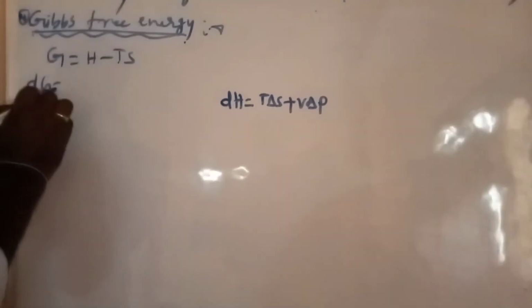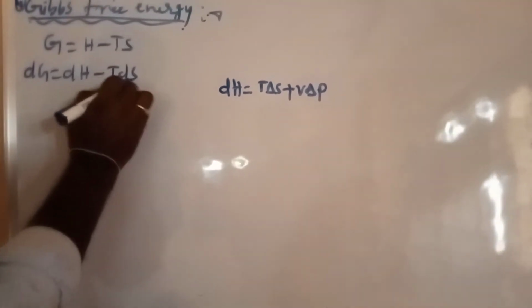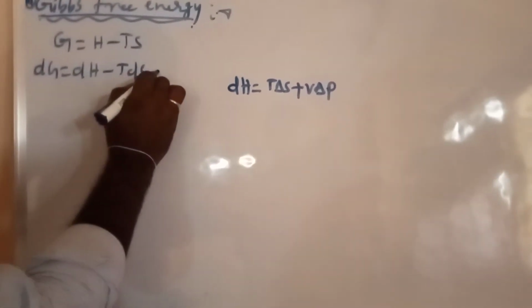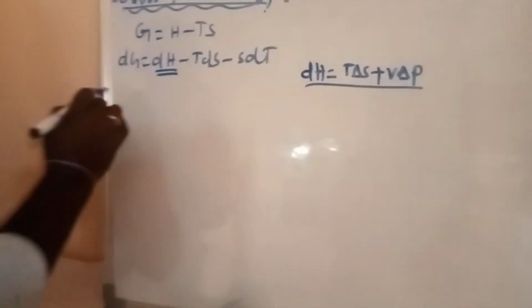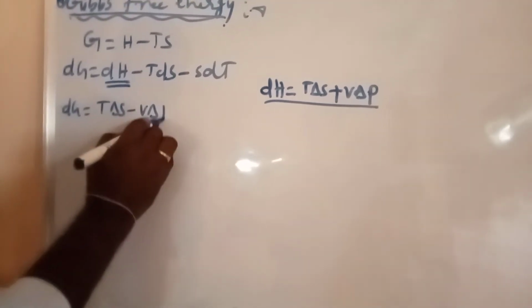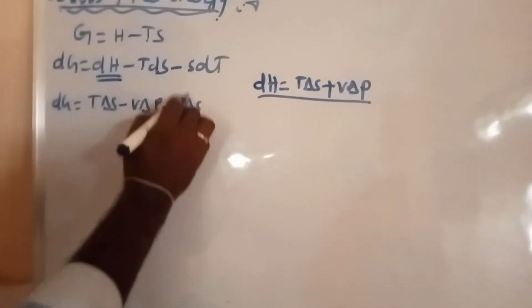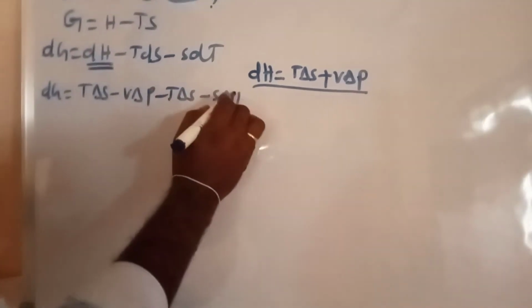Differentiating both sides, we know very well, dG is equal to dH minus T dS minus S dT. Okay. After that, here dH is there. We substitute the enthalpy equation in its place. What happens? dG is equal to T delta S plus V delta P, and this equation we also write for finite change, minus T delta S minus S delta T. Okay?